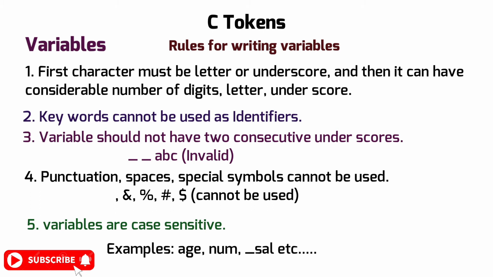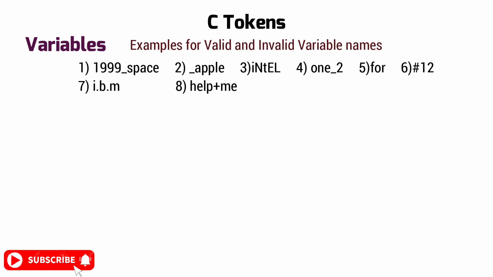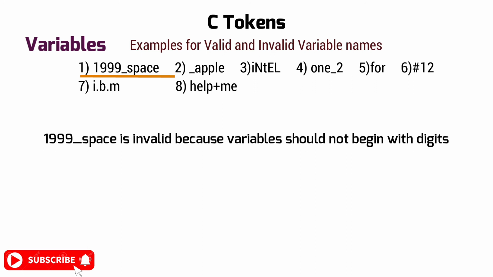Now we'll see some examples like age, num, _sal, etc. These are all examples of valid variable names. Now we'll see some more examples of valid and invalid variables. Here is a list of possible names for variables in C language. The first one, 1999_space, is invalid because variables should not begin with digits.